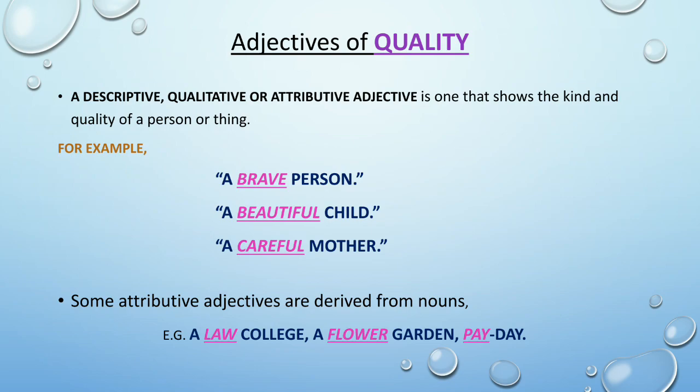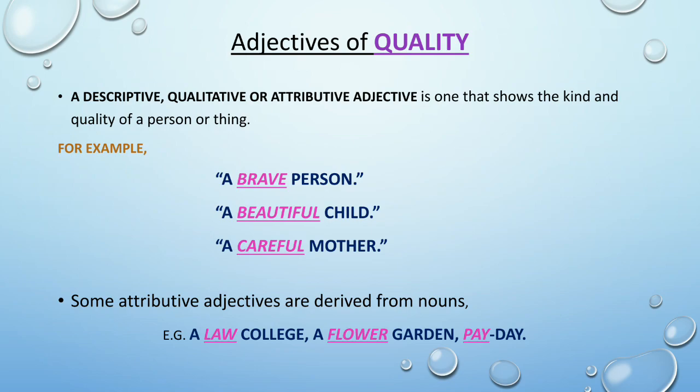Some attributive adjectives are derived from nouns. For example, a law college, a flower garden, payday. So here we can see law is a noun, but here it is acting like an adjective as it is used to describe the noun college. A flower garden.